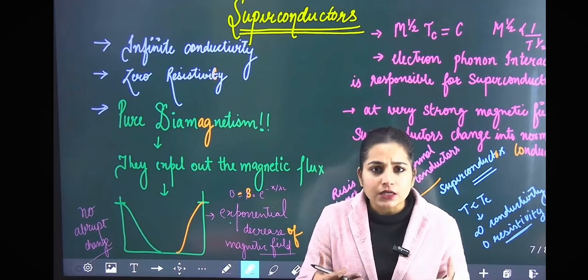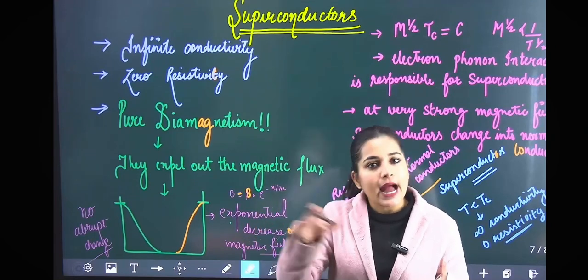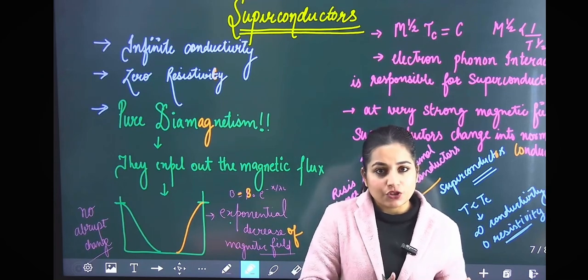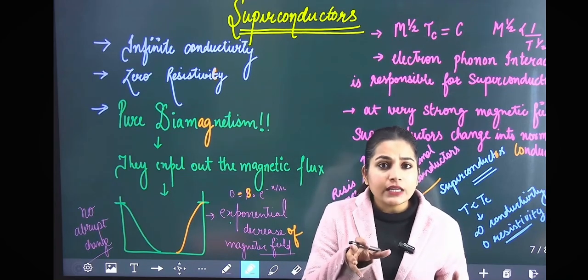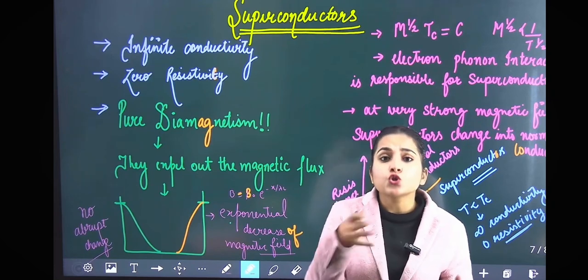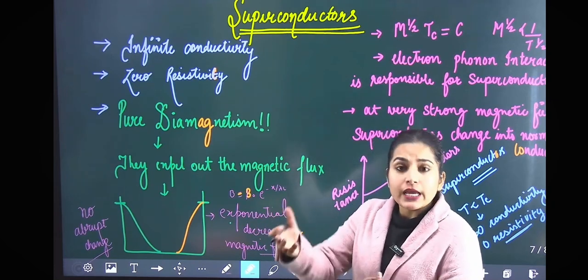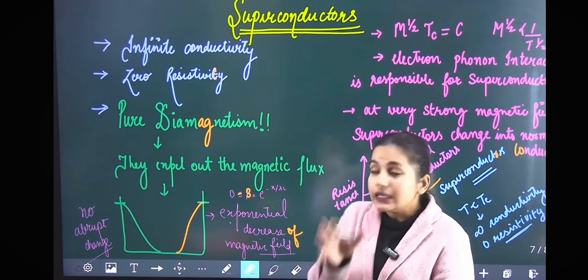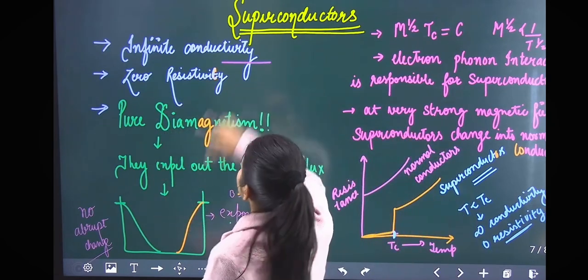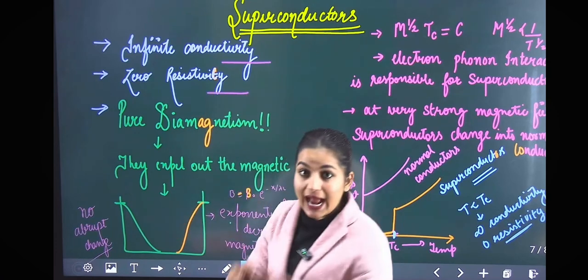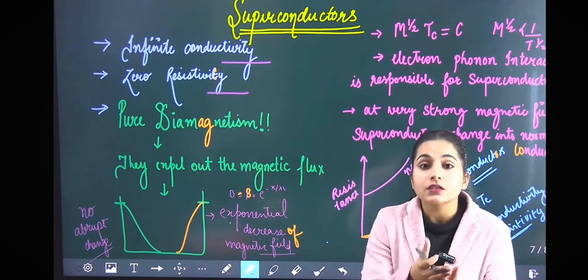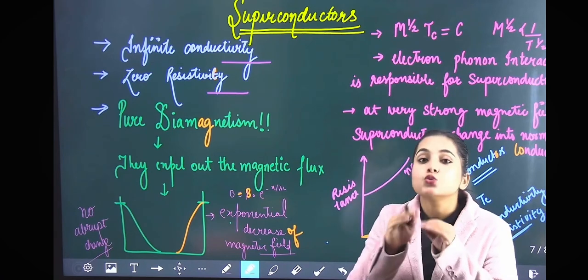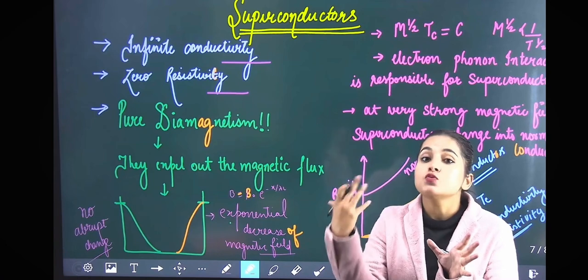Superconductors are materials which have infinite conductivity and zero resistivity. Actually, it is found that at very low temperatures, some materials below the critical temperature show infinite conductivity, and their resistance drops to zero and the current does not decay with time. It means superconductors have infinite conductivity and zero resistivity, and the main thing is that superconductors behave like a pure diamagnetic substance. It means they do not allow the magnetic field lines to pass through them.